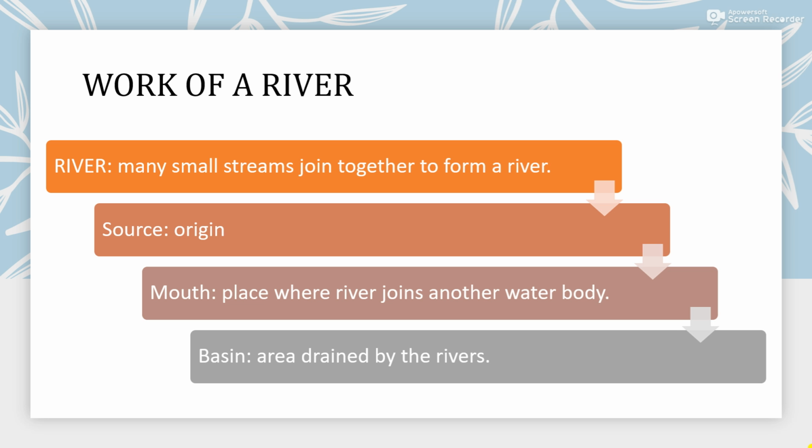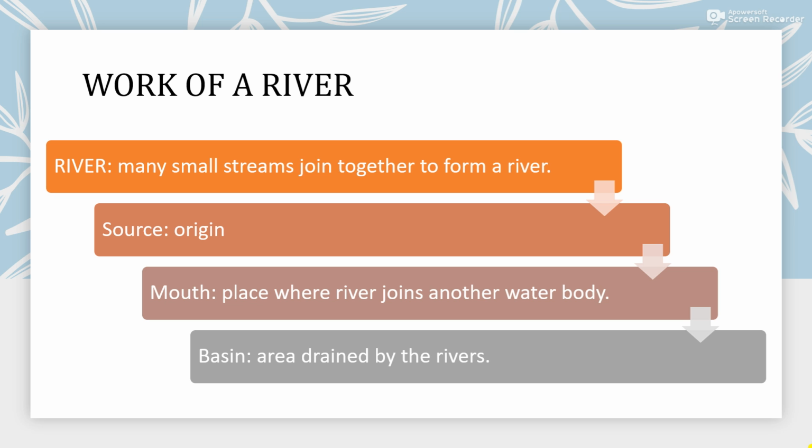So how does the work of a river form different landforms? First we'll see what a river and the river system are. When it rains, some water goes underground, some of it evaporates and the rest forms small streams. When many small streams join together, they form a river.